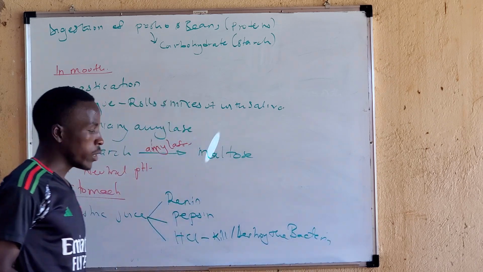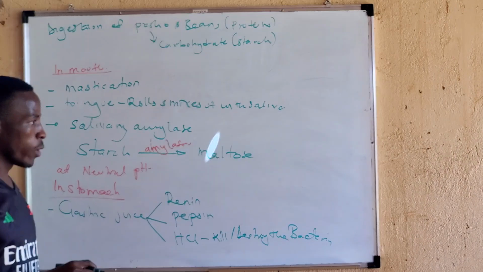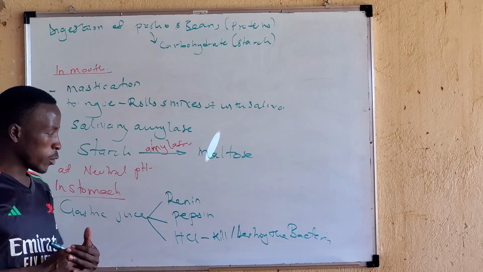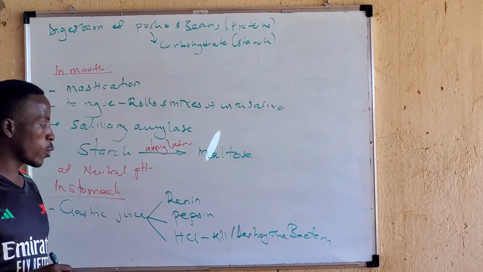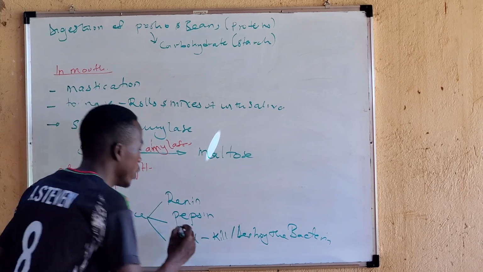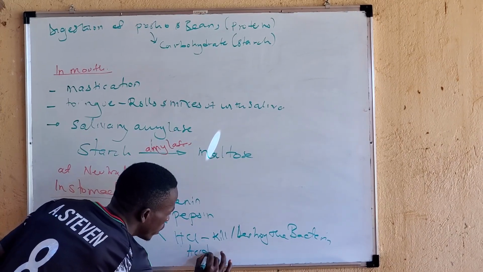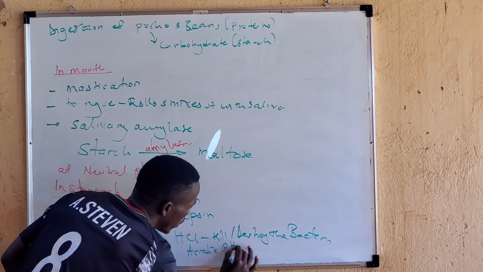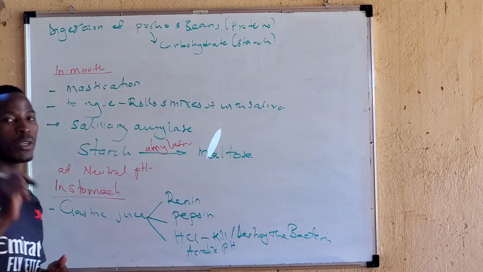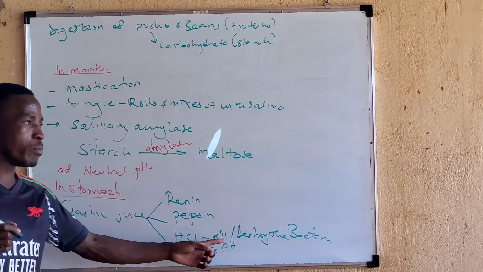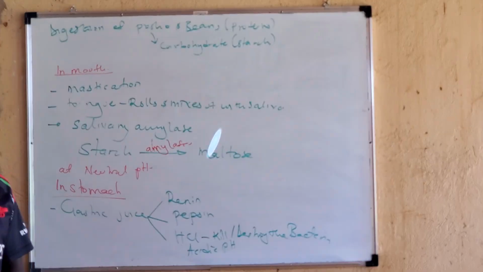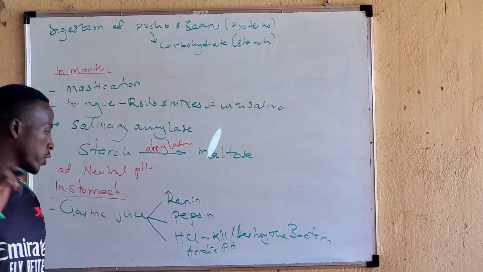Am I clear? That's the importance of the HCl. And then it also provides an acidic pH in the stomach. Therefore, our acidic pH is provided by the HCl, which is hydrochloric acid.